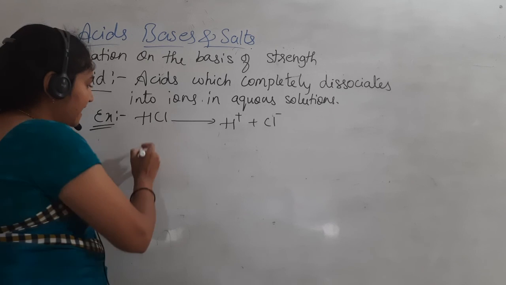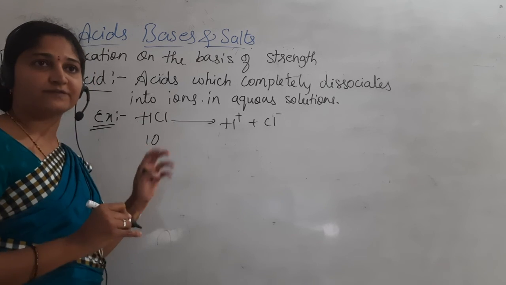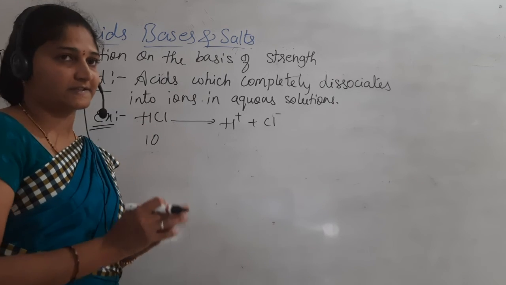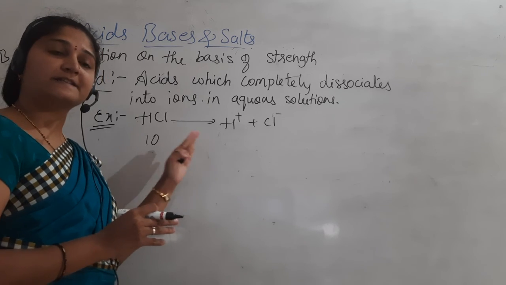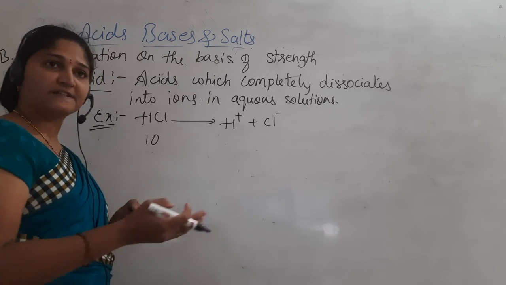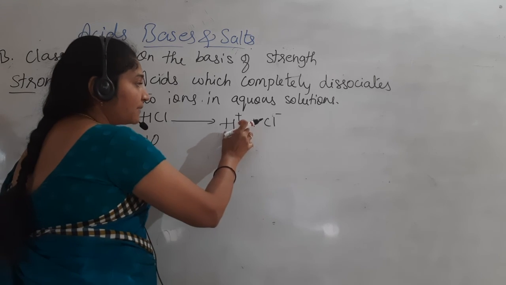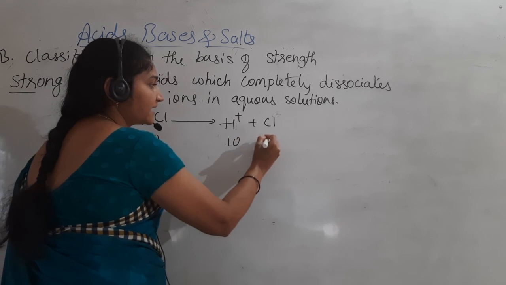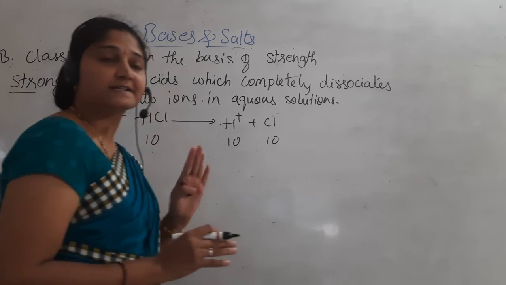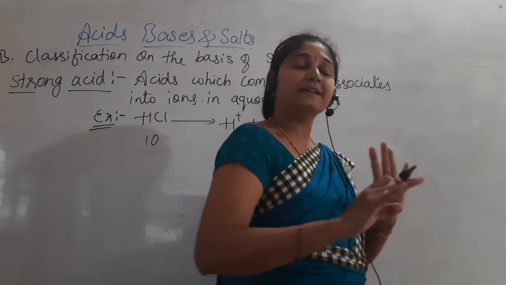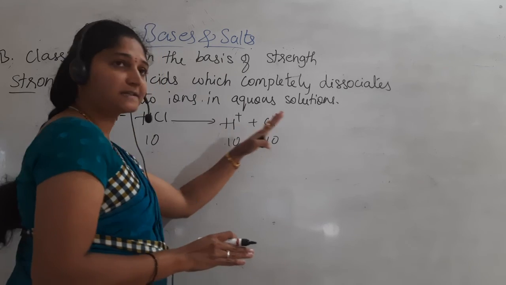Let us consider 10 molecules of HCl taken and dissolved in water. Then there will be 10 H plus and 10 Cl minus, equally, so that nothing remains.